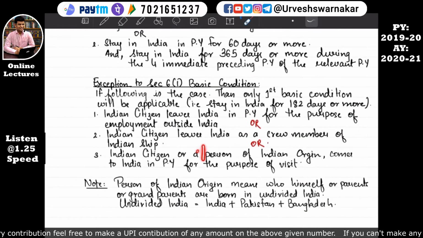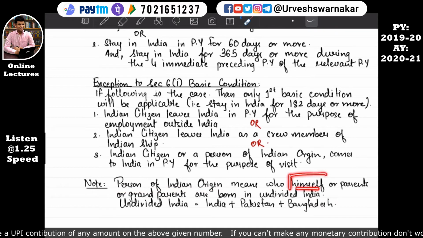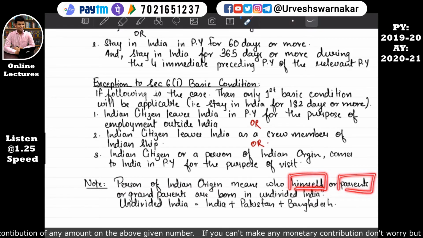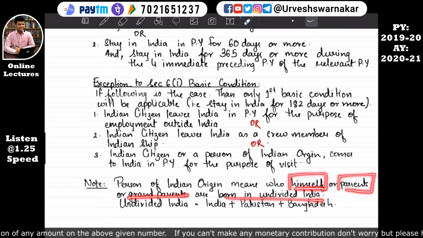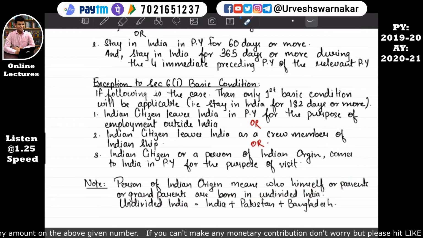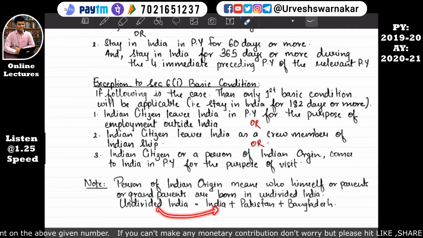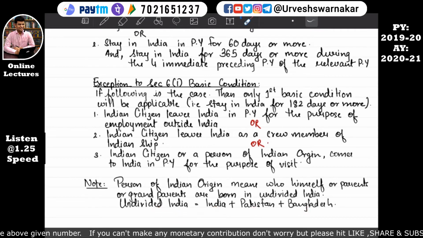Now let's understand this part. Person of Indian origin. What does a person of Indian origin simply mean? A person of Indian origin means one who himself, that means the assessee himself, or whose parents or grandparents were born in undivided India. What does undivided India mean now? Undivided India means India plus Pakistan plus Bangladesh. In short, India before partition. I hope this is quite clear to you.